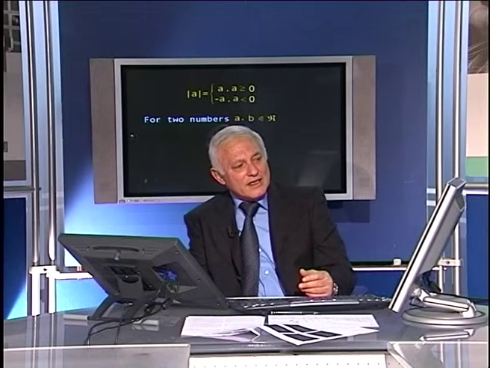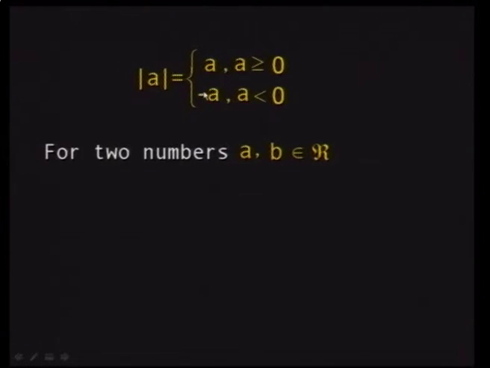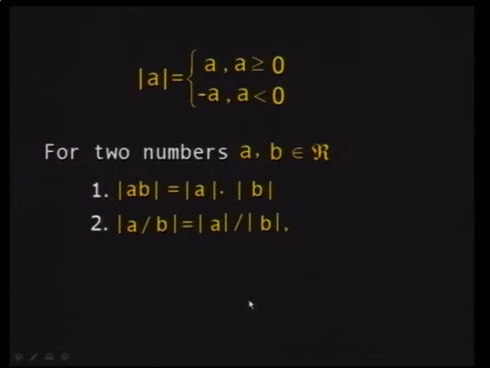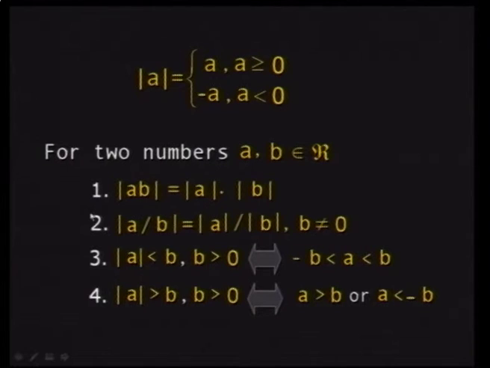You solve inequalities. Again, this is called an absolute value of A, and this yields a function, as a matter of fact. When you have an absolute value of x, it means that when A is positive, the modulus of A is equal to A. And when A is negative, the modulus of A becomes equal to minus A. For example, modulus of minus 3 is equal to minus minus 3, which is positive 3. So for two numbers, A and B elements in R, these relations hold. The absolute value of AB is equal to the absolute value of A times the absolute value of B. We shall not dwell on this because these are known. These are pre-calculus kinds of expressions or relations.